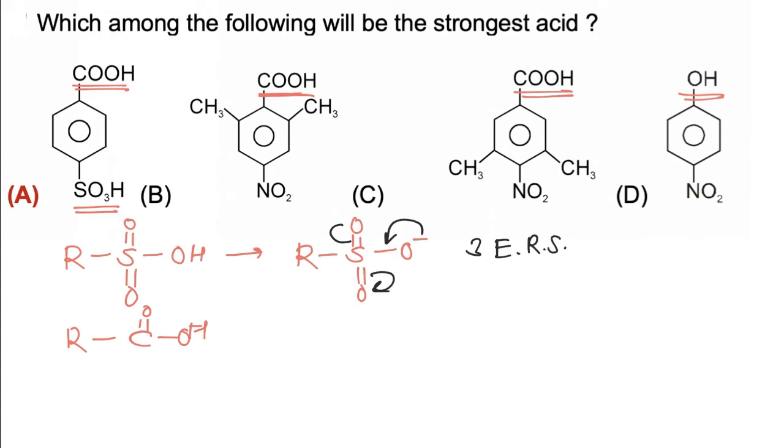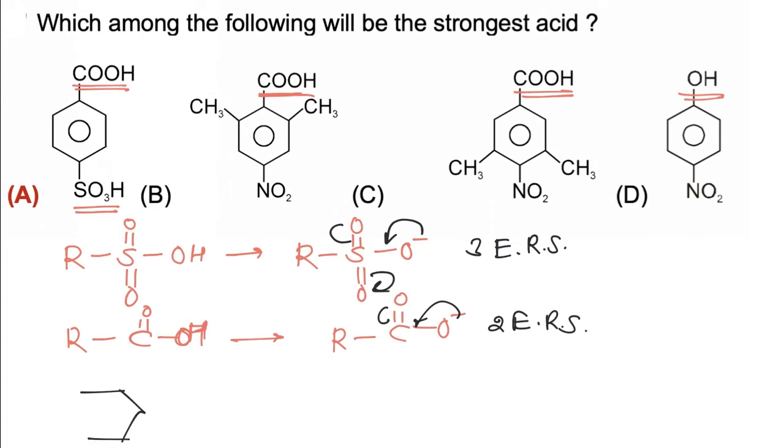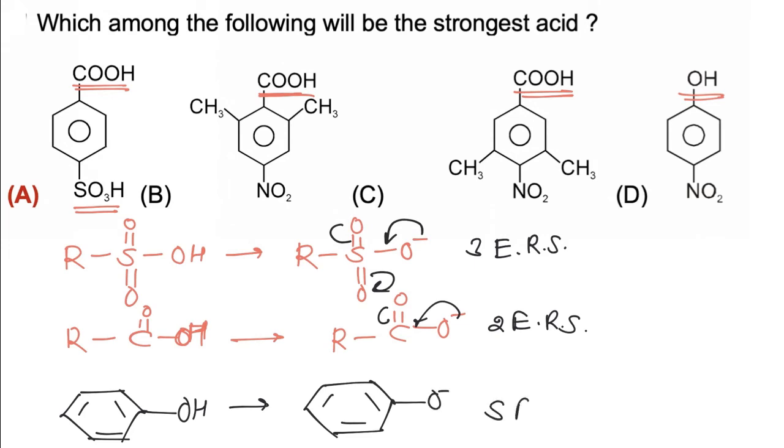In the case of carboxylic acid, two equivalent resonating structures are formed due to resonance. In the case of phenol, the phenoxide ion is comparatively less stable because five resonating structures are formed but they are not identical.